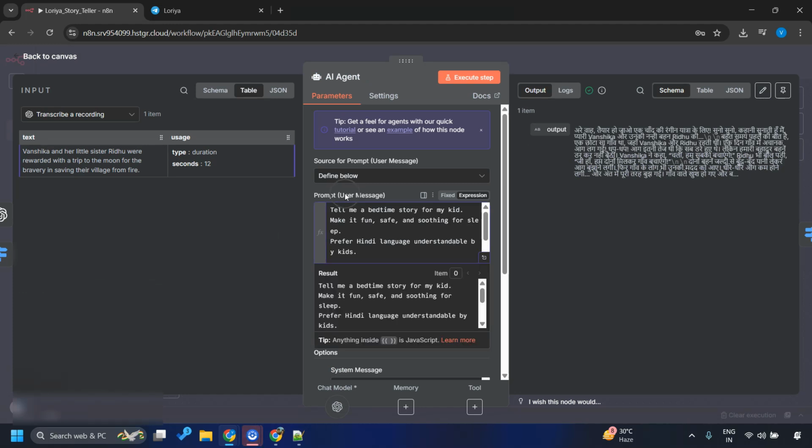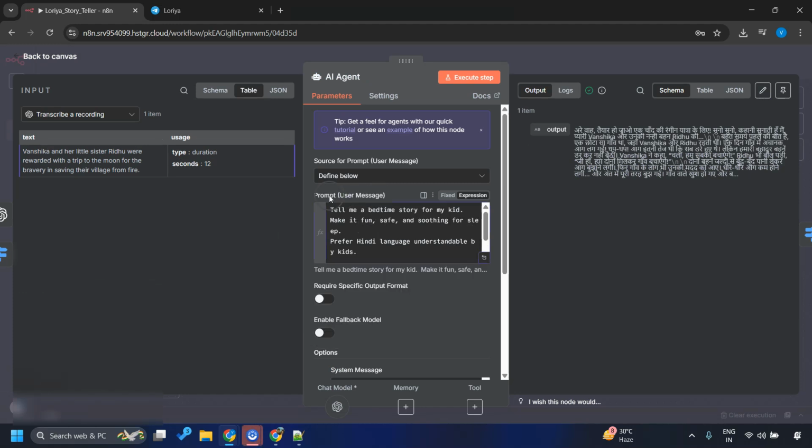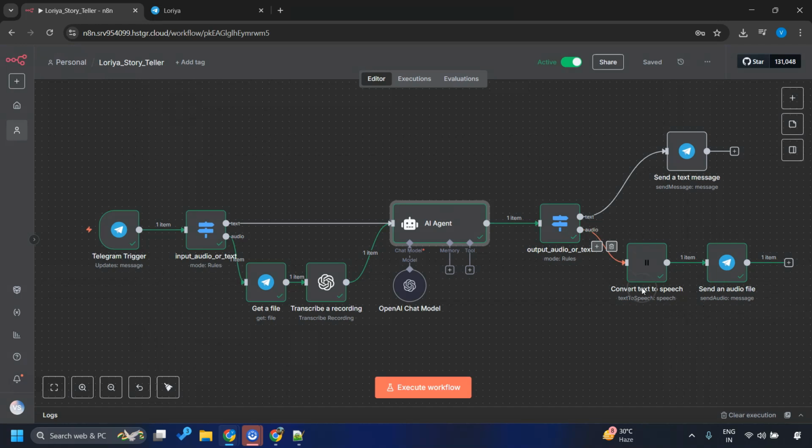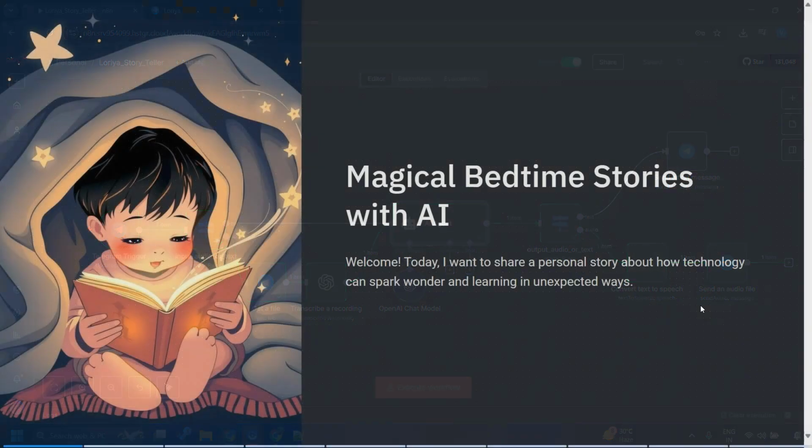But as an enhancement, I would request you to play around with these prompts. User message, maybe add your custom language, some slangs, how lengthier the story you want to generate using this LLM. Or you might not like ElevenLabs voice quality and you have a cheaper alternate already in mind. So please play around with this, but do not forget to suggest those enhancements to me as well.